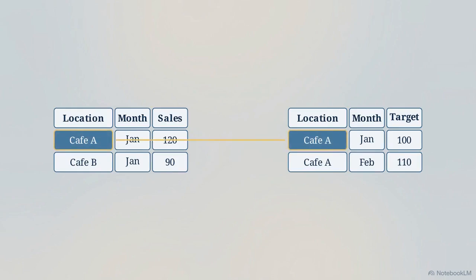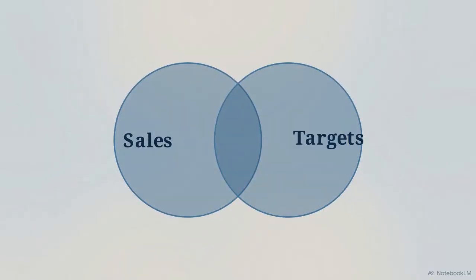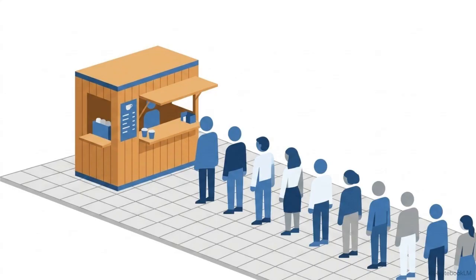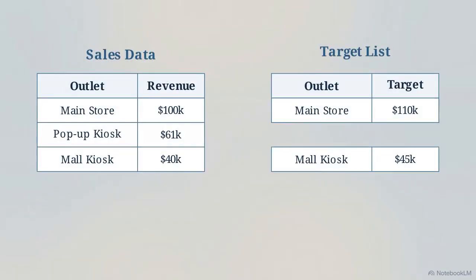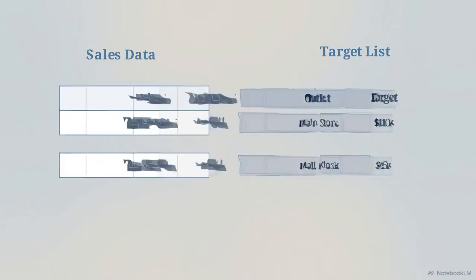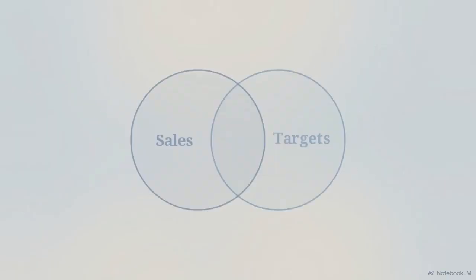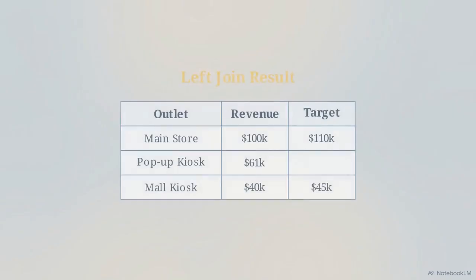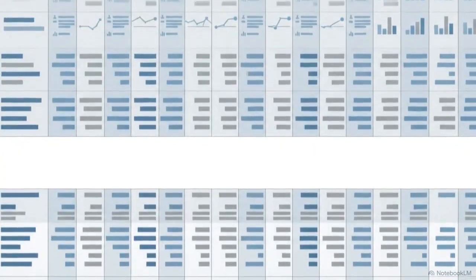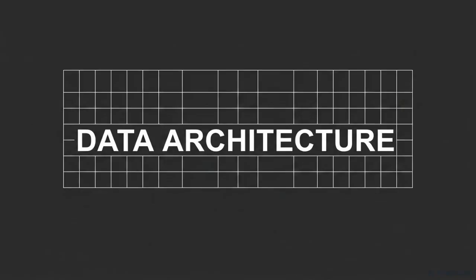With both our sales and targets in long format, we combine them using a data join, aligning the numbers by the specific cafe location. An inner join carries a specific danger. It only keeps records that exist on both lists. Our sales data includes $61,000 from a temporary pop-up kiosk. Because the kiosk isn't on the target list, an inner join silently deletes that entire $61,000. To prevent this, we use a left join. It preserves every row from our primary sales list, leaving blanks for missing targets rather than deleting the revenue. Without strictly controlling the shape and join logic of the data, an analyst will silently erase financial realities.